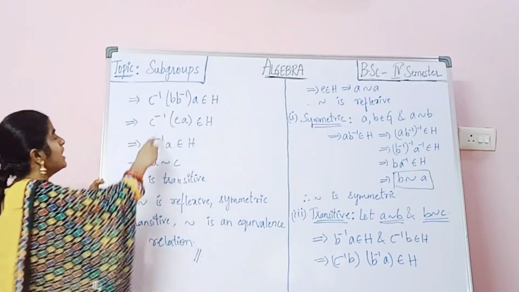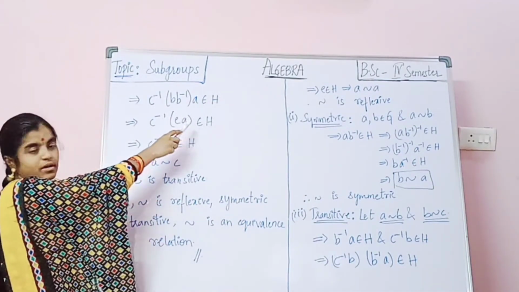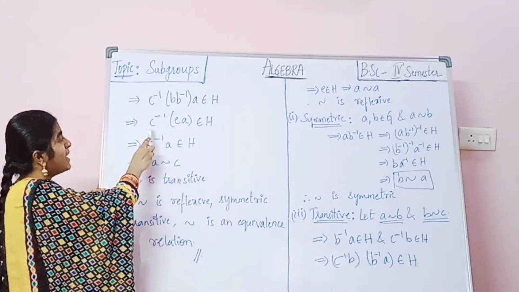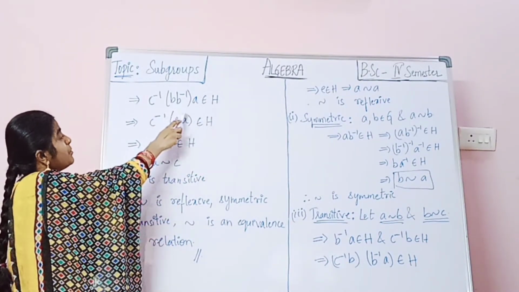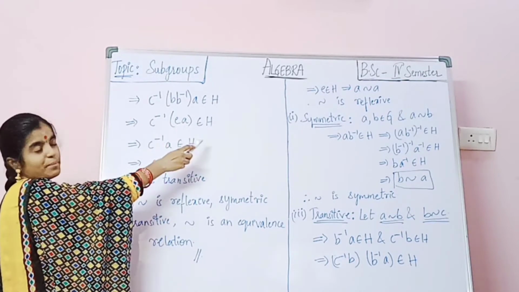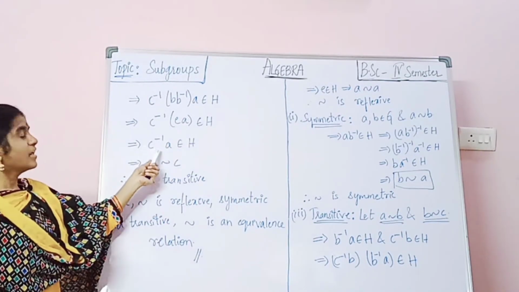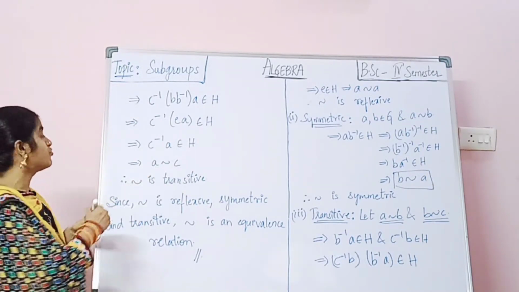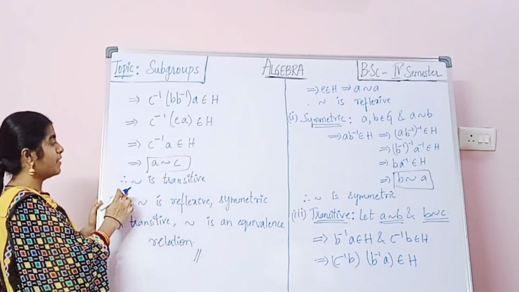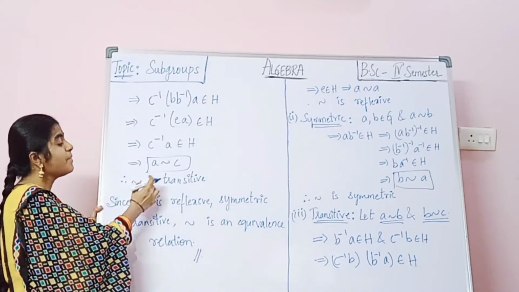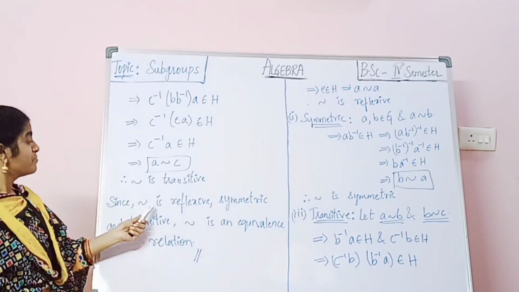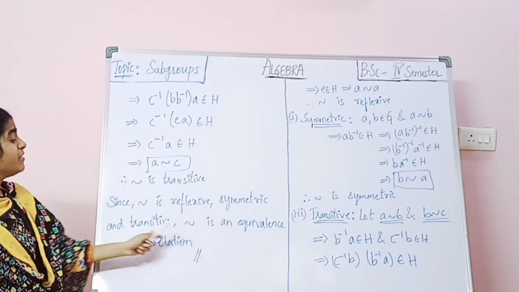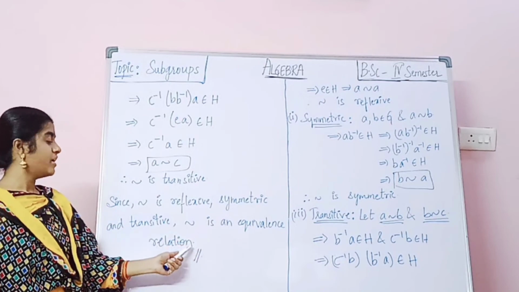So that implies C inverse into B inverse, comma, into A belongs to H. So that implies C inverse into B inverse means E here. E into A belongs to H implies C inverse A belongs to H. So that implies A is similar to C. Therefore, similar to is transitive. So since similar to is reflexive, symmetric and transitive, similar to is an equivalence relation. Hence it is proved.